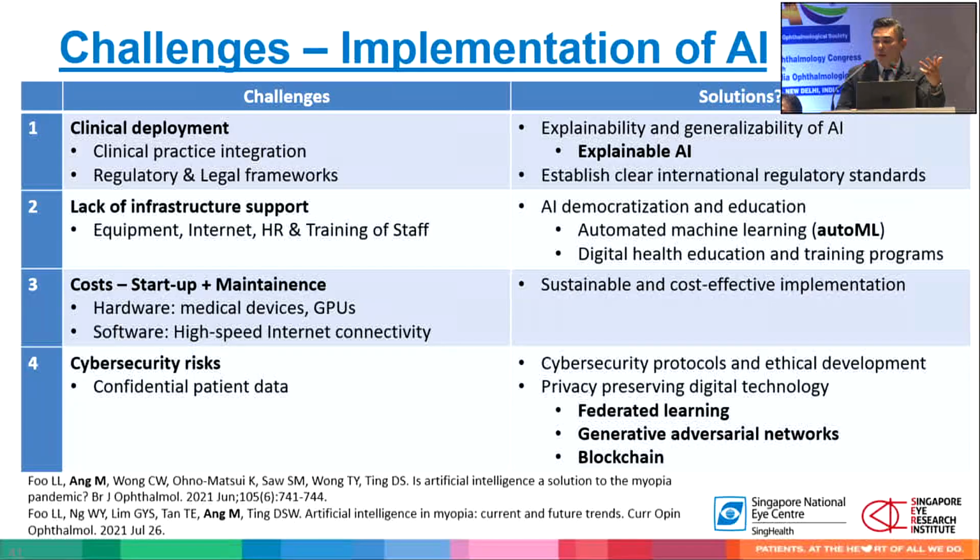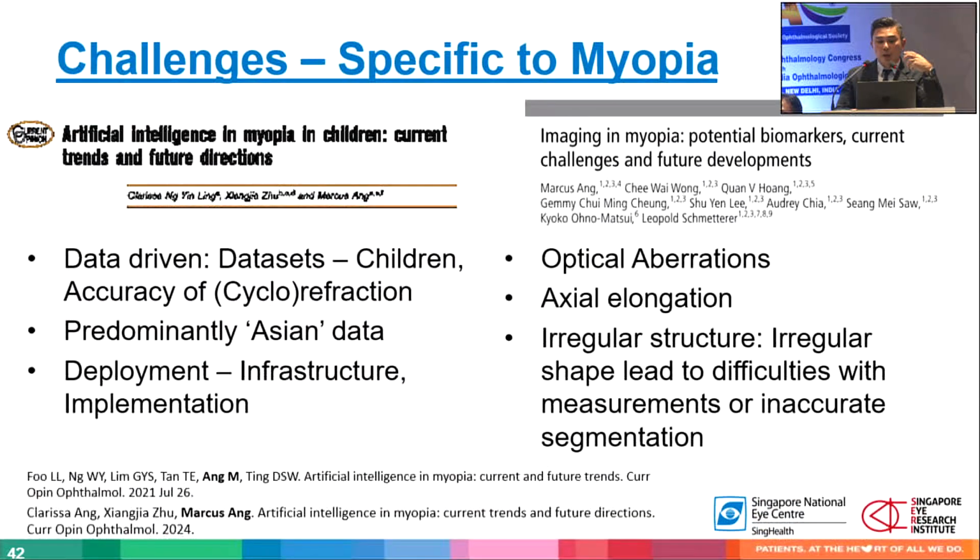If you go to any AI symposium, you will see this again and again. Can we deploy this? Who's going to use it? What's the cost related to deploying such things? And of course, ethics around cybersecurity and data sharing. These are all the challenges of implementing successful AI. I don't have time to discuss this, but there are also a lot of challenges with myopia-related AI development. Do we have enough data sets? Do we have enough good phenotyping? I just came from an AI session, and whether it's glaucoma or retina or cornea, what we need for accurate and successful AI is strong and accurate phenotyping, which can be challenging.